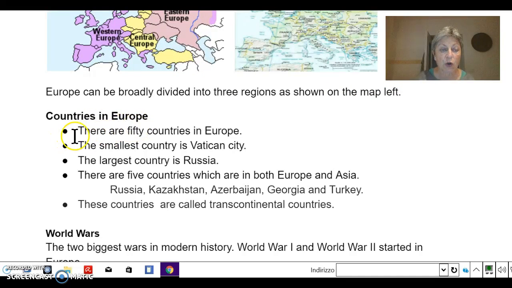Countries in Europe. There are 50 countries in Europe. The smallest country is Vatican City. The largest country is Russia. There are 5 countries which are in both Europe and Asia: Russia, Kazakhstan, Azerbaijan, Georgia and Turkey. These countries are called transcontinental countries.